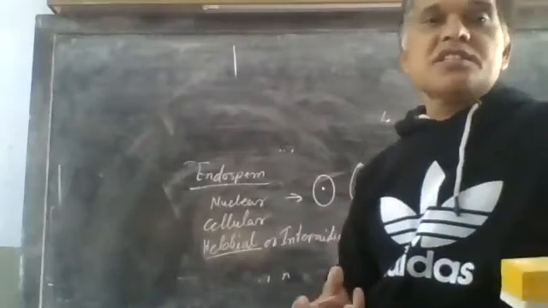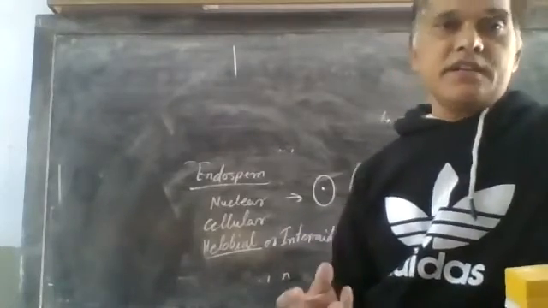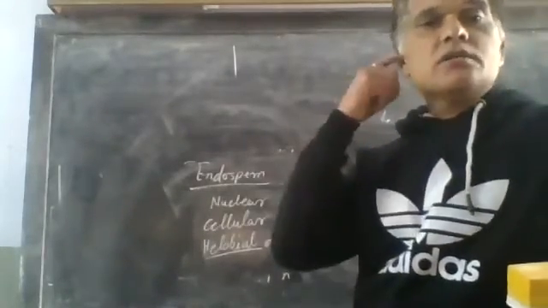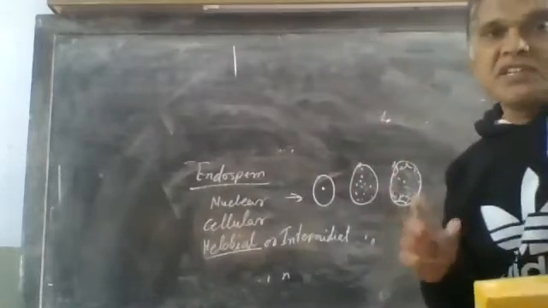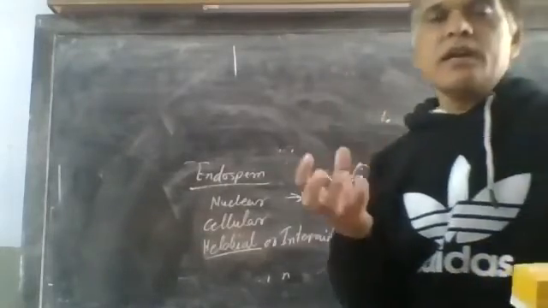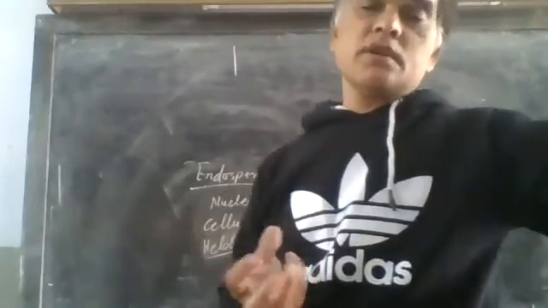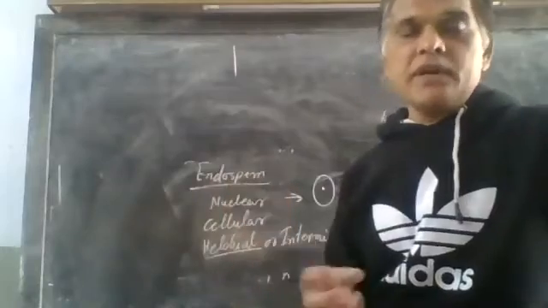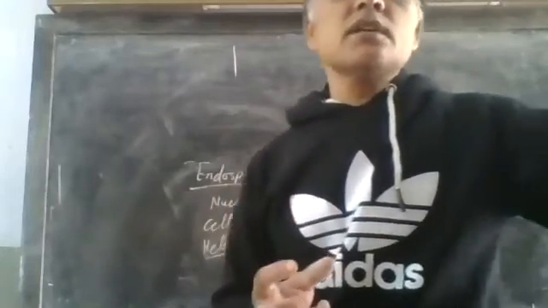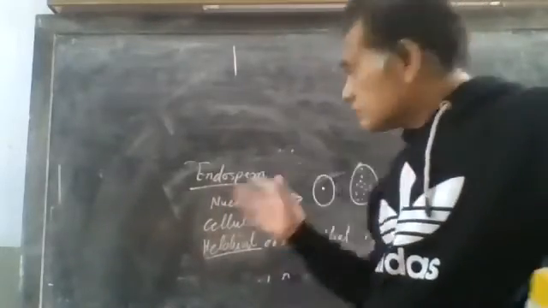That liquid is known as syncytium, the cellular endosperm is known as coconut meat, and the liquid endosperm is known as syncytium.